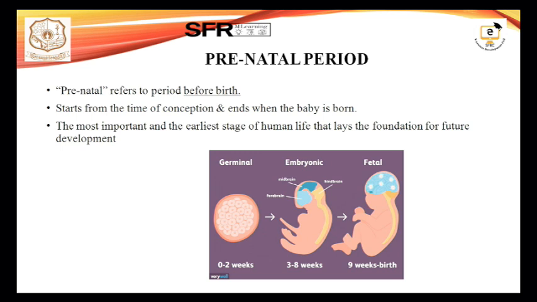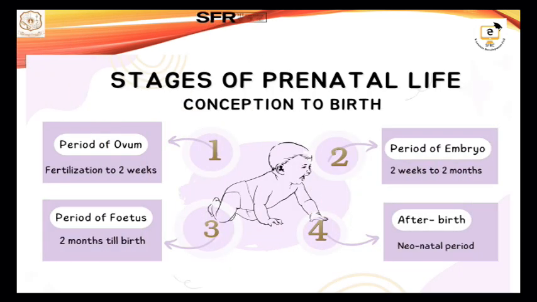Next, the stages of prenatal life. As we saw earlier, the stage starts with the period of ovum. The period of ovum has an interval of fertilization to 2 weeks.